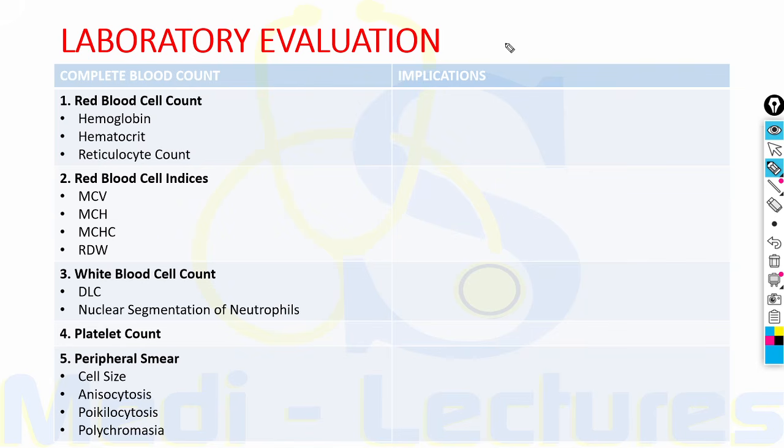Now friends, for the lab evaluation of the patient of anemia, for the workup of anemia, we need CBC, iron supply studies, and bone marrow aspirate or biopsy. In this slide, we will first have a look on CBC. The complete blood count will give us the details about red blood cell count, red blood cell indices, WBC count, platelet count, and peripheral smear can also be done.